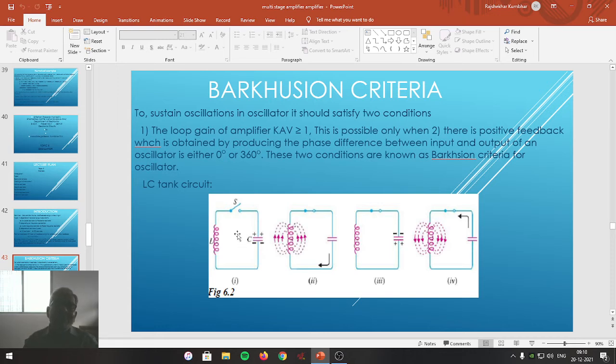We know the basic working of inductance and capacitor. By knowing that basic working, we are going to study how oscillations are generated in the tank circuit. Friends, we are aware that the capacitor has the property to store charge, and if the charge-stored capacitor is connected in parallel with another passive component, that capacitor is going to discharge the charges or discharge the current through the passive component connected across it.